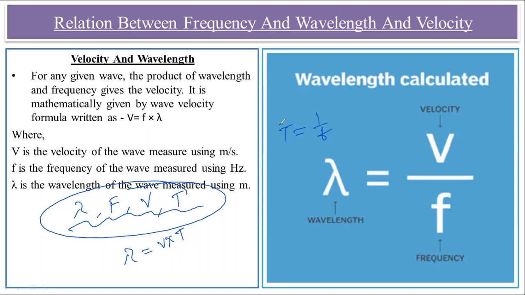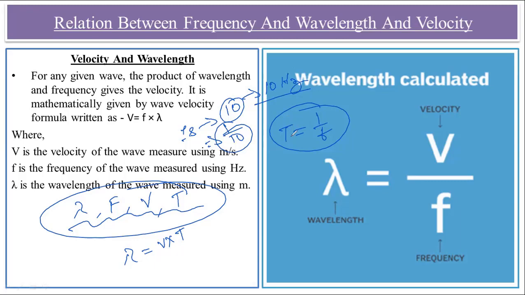Why is it so? See students, it's a simple unitary method. As we know, the time period is the time taken by one wave to complete one oscillation, and f means the frequency. It is the total number of oscillations that took place in 1 second. So suppose in 1 second there were 10 oscillations. So 10 would be the frequency, which will be represented as 10 hertz. Then what is the time period for one wave to form over there? So that would be 1 by 10.